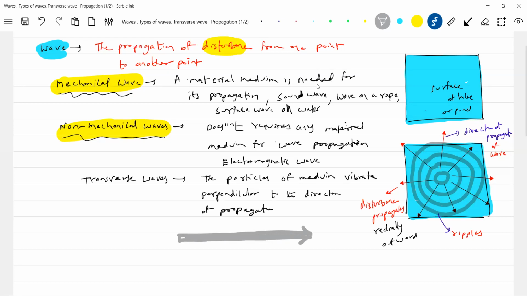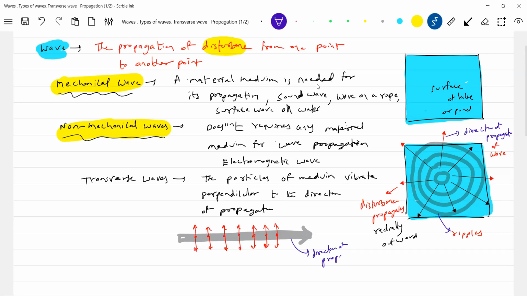So what is that arrow? It is the direction of propagation. And how do the particles of the medium vibrate? They'll vibrate here. So what is this arrow?